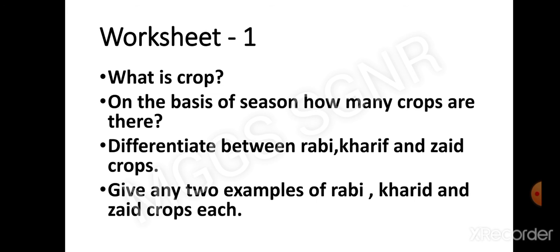Give any two examples each of Rabi, Kharif and Zaid crops. Here it is Kharif; the D is misspelled, it should be F. Okay. You have to do these questions in your notebooks. Take a picture of your work and send it to me. Okay. Thank you.